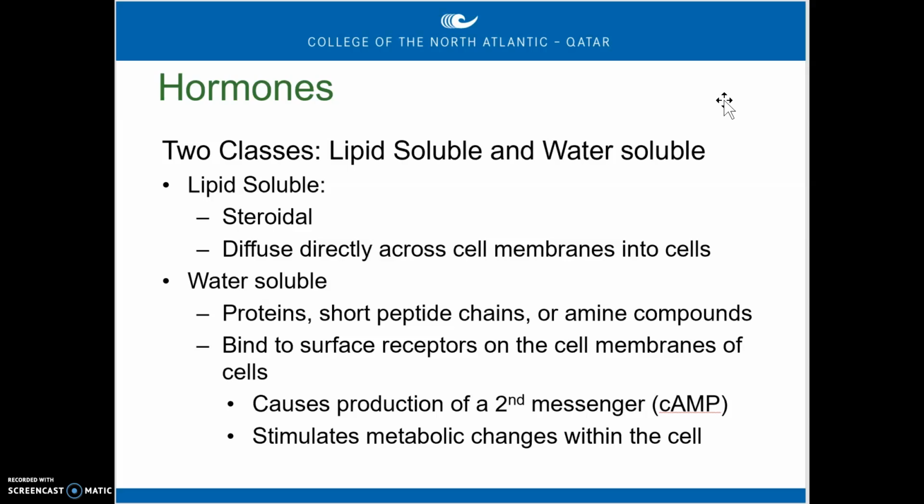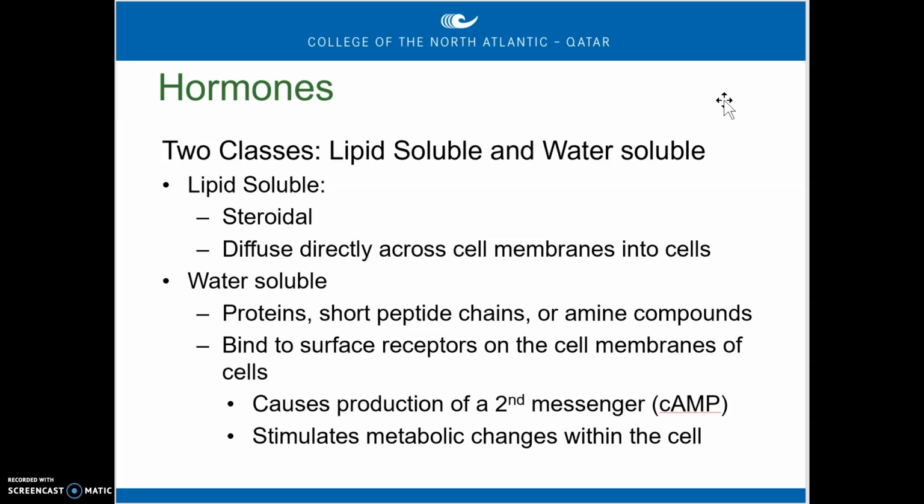So it's quite easy for a lipid soluble hormone to use an intracellular receptor. That means it can pass through the cell membrane and bind to a receptor site somewhere inside the cell. It could be on the nucleus, it could be on another organelle, but the receptor is going to be inside the cell. The other class of hormone is the water soluble hormones. These are generally proteins. They're going to be short peptide chains or amine compounds, but they're not lipid soluble. They're not steroid based like the other ones.